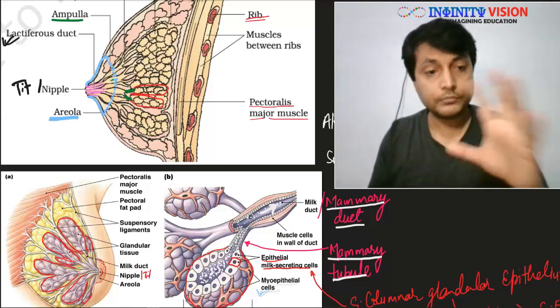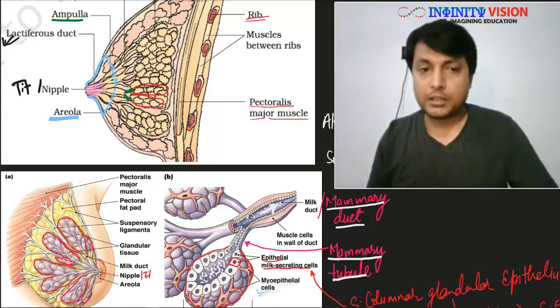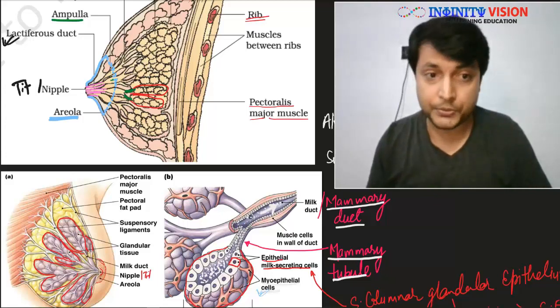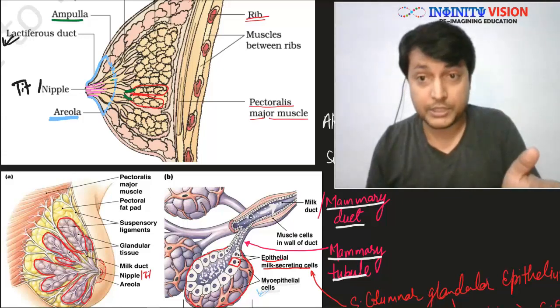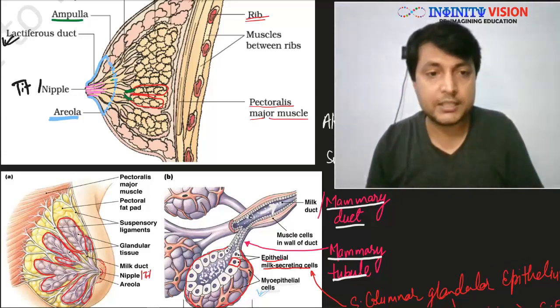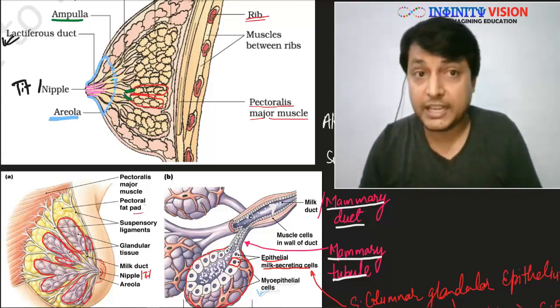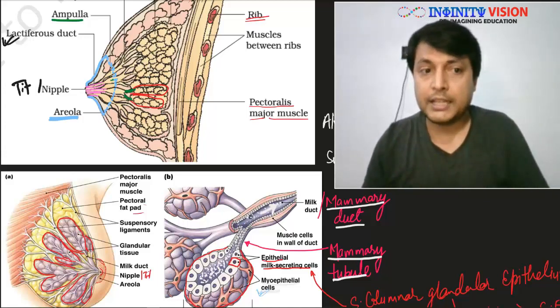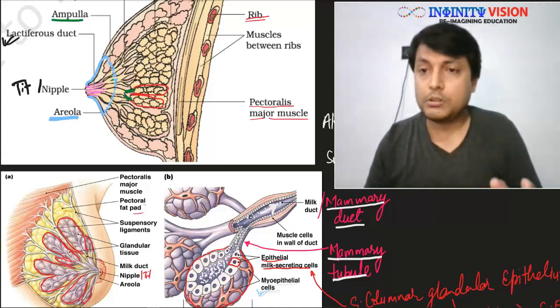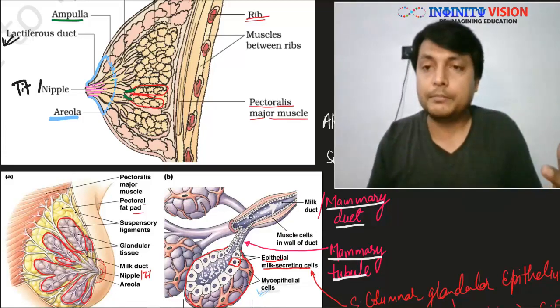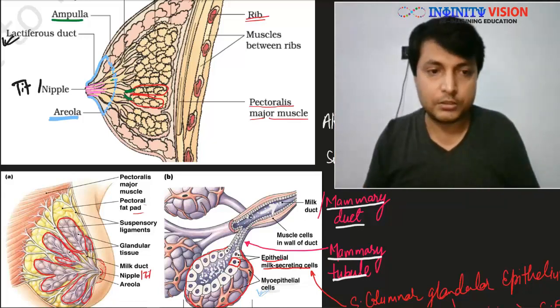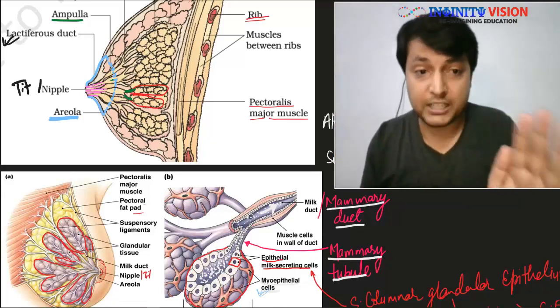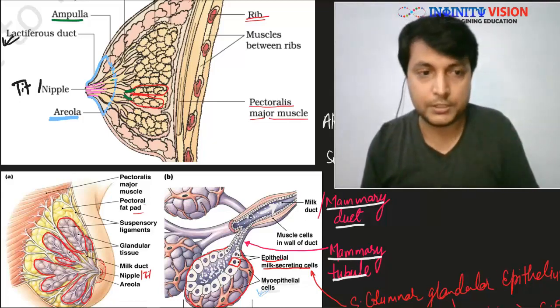Okay, great. Fine. Here there are other structures which are not really necessary for you. Here they have shown the pectoralis major muscle, which is the muscle of the chest. Apart from this, they have shown this pectoral fat pad. This fat pad is the same as we have seen above in the NCERT diagram. It is the same fat. It is also known as the mammary fat pad or mammalian fat pad; they are the same things. Here we find it also known as pectoral fat pad because it is present in the pectoral region.